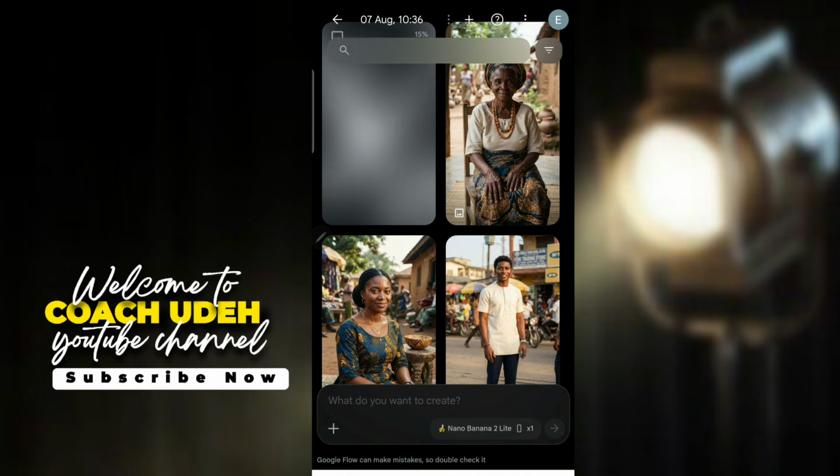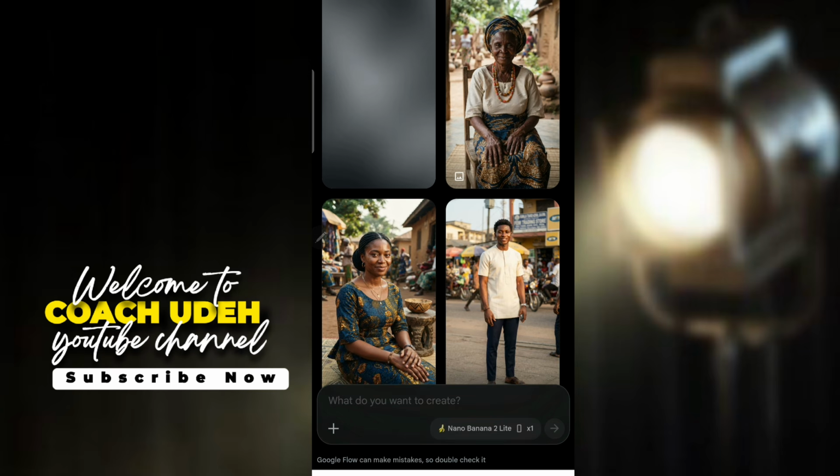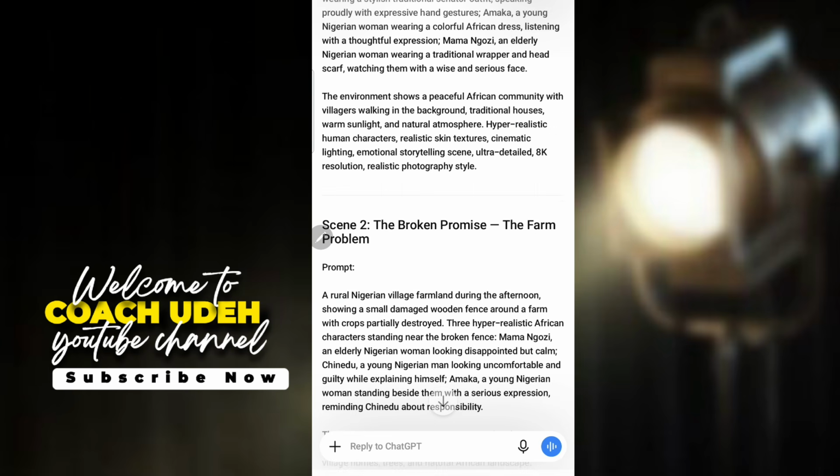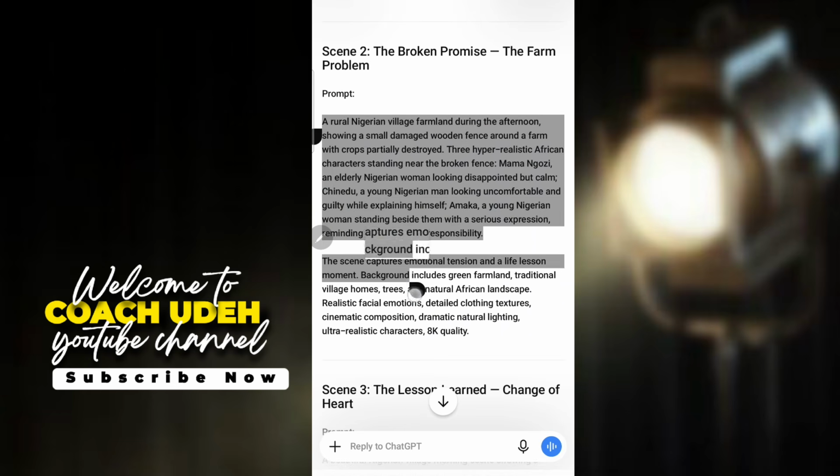And take note of the face consistency. The face must remain consistent. That is why I love this method the most. Now let me go back to my scene 2. So coming here, this is my scene 2. Now I'm going to copy the scene 2 as well.